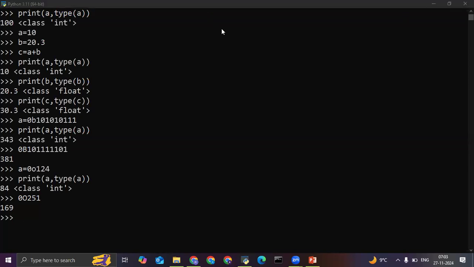Okay, Santosh wanted to know something. Yes, please unmute yourself. I have a small doubt. In the last example, you gave 0 and 251, right? So the output is showing 169. I just want to know what conversion it did. See, the octal number is converted to the decimal number system format. The 169 is the output which is understandable by us.